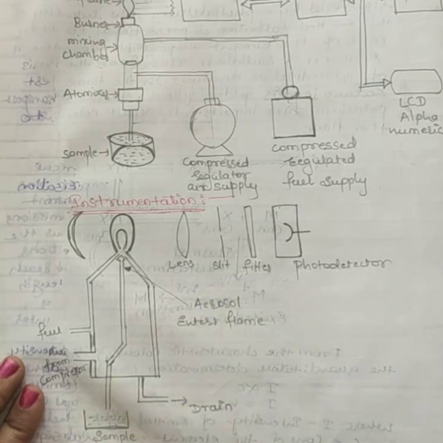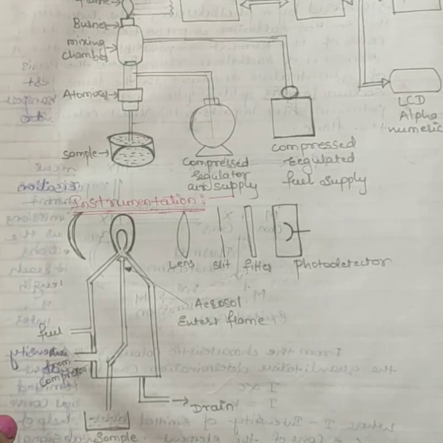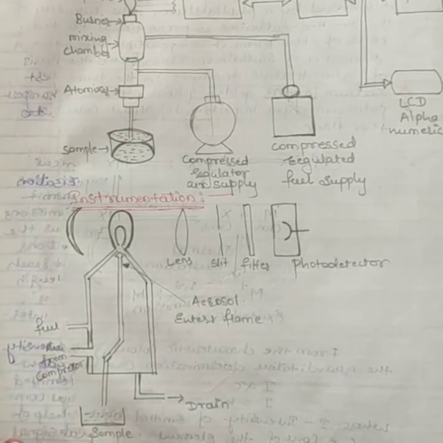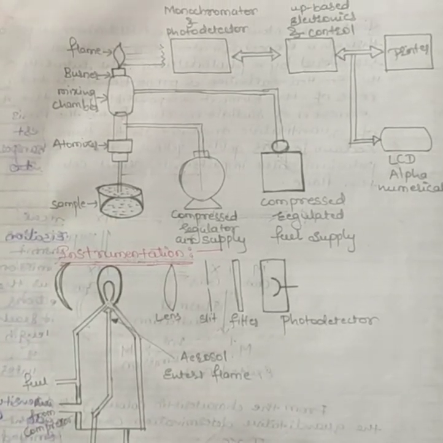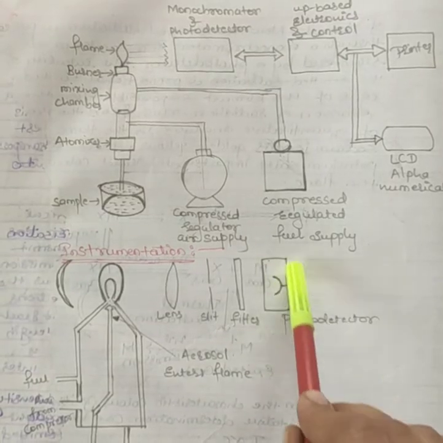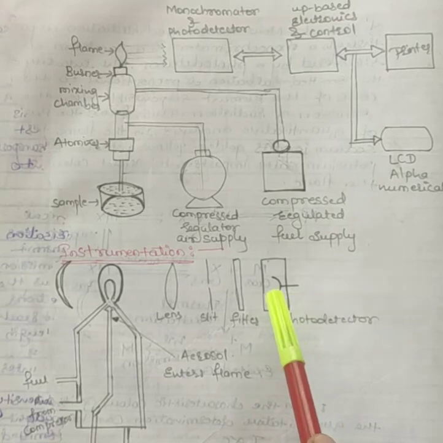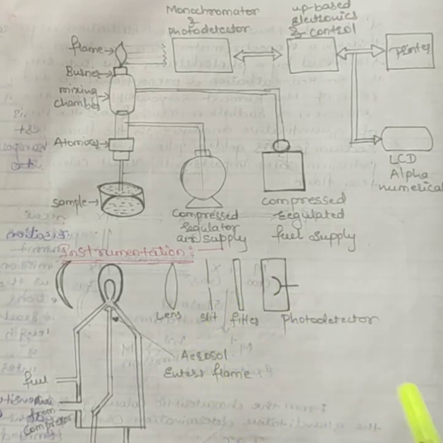Then the last part is the photodetector. This photodetector will detect the emitted light and measure the intensity of the radiation emitted by the flame.